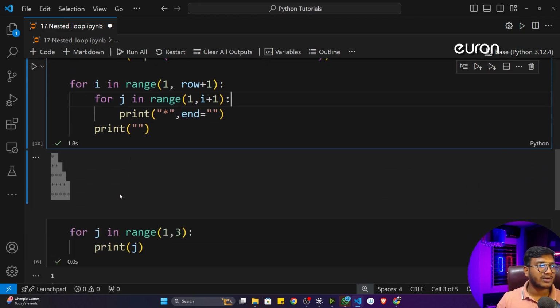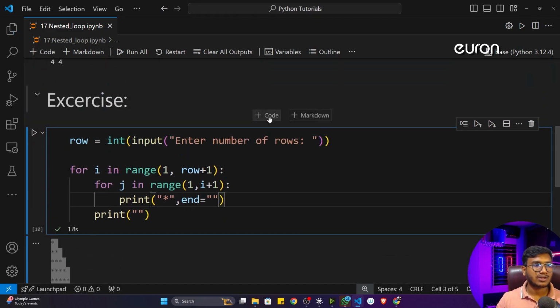So yes, this is all about our nested loops inside Python, and we saw how we can use this particular nested loop. Going forward, we'll be doing so many projects with the help of these loops as well. We'll be using this particular concept.